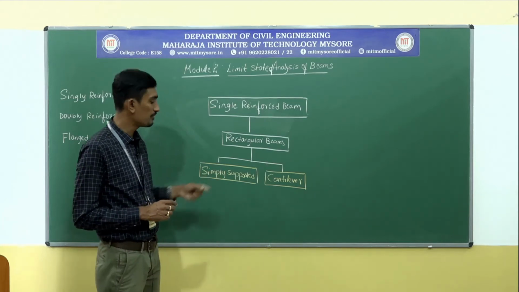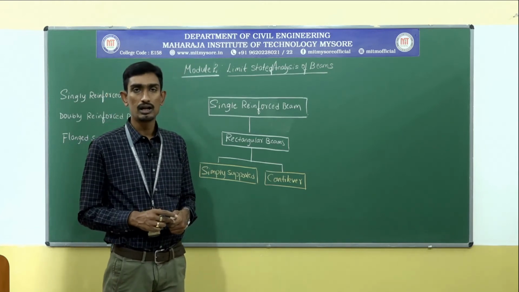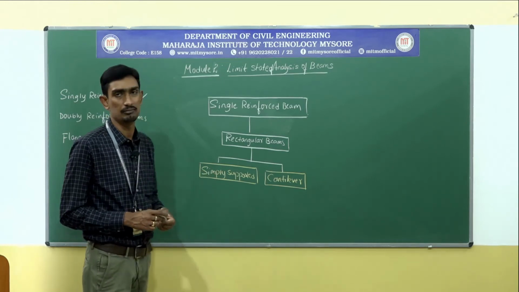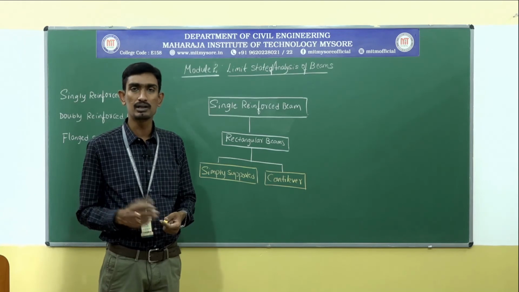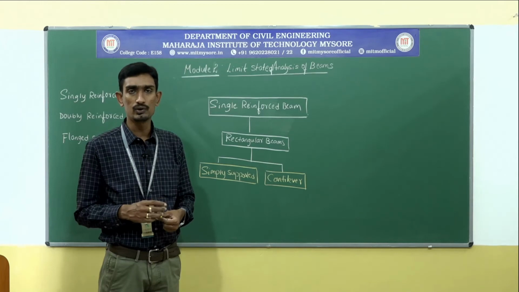Before getting into the aspects, let us define once again what a simply supported beam is. Maybe you have been defined this type of beam in engineering mechanics, strength of materials class. Once again I am going to define.